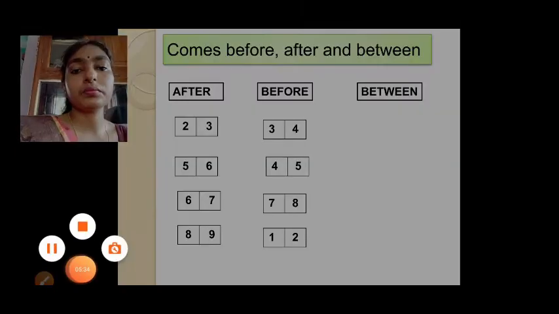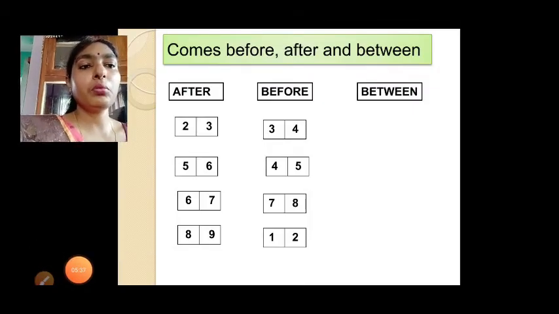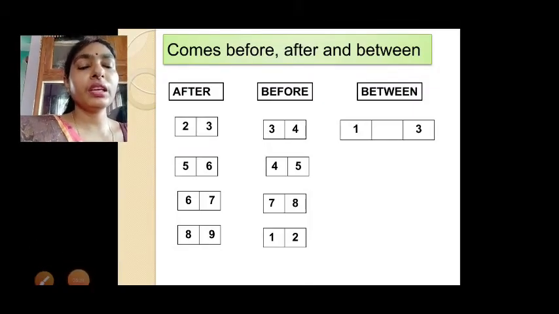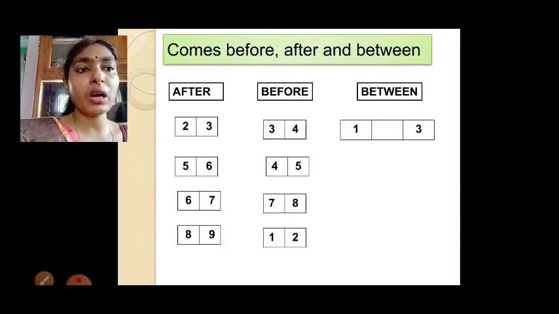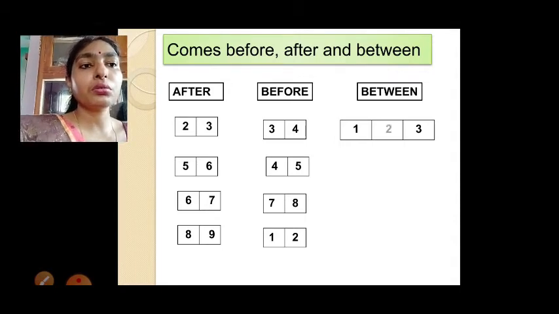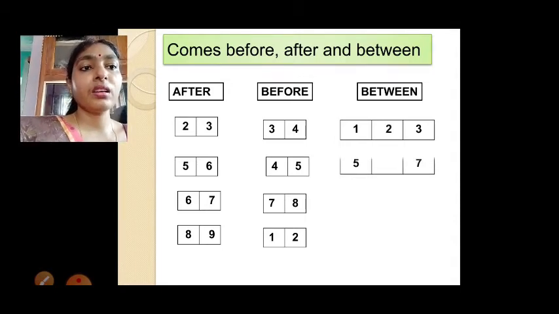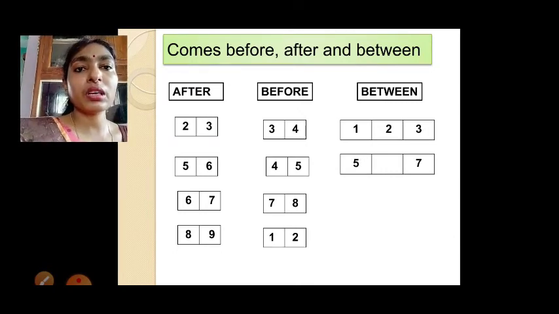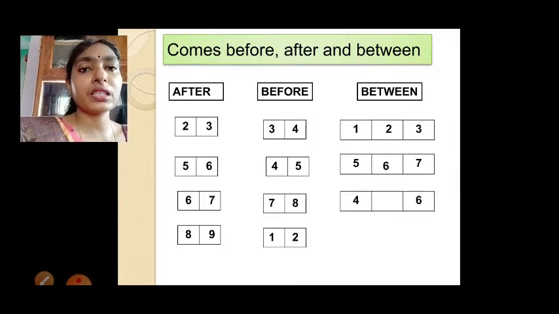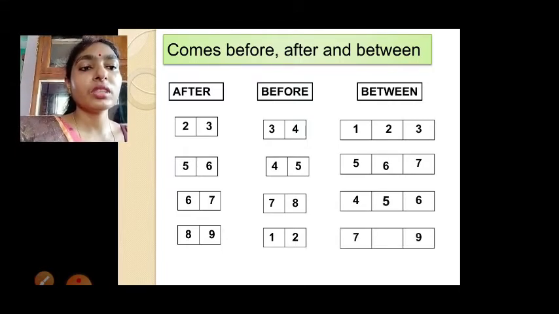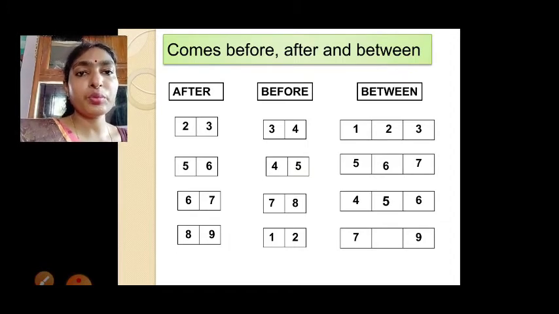Now we will see what comes in between. So here the numbers are 1 and 3. The number that comes between 1 and 3 is 2. So 1, 2, 3. Now 5, 7. What number comes in between 5 and 7? 6. Next 4 and 6. The number that comes between 4 and 6 is 5. 7 and 9. The number that comes between 7 and 9 is 8.